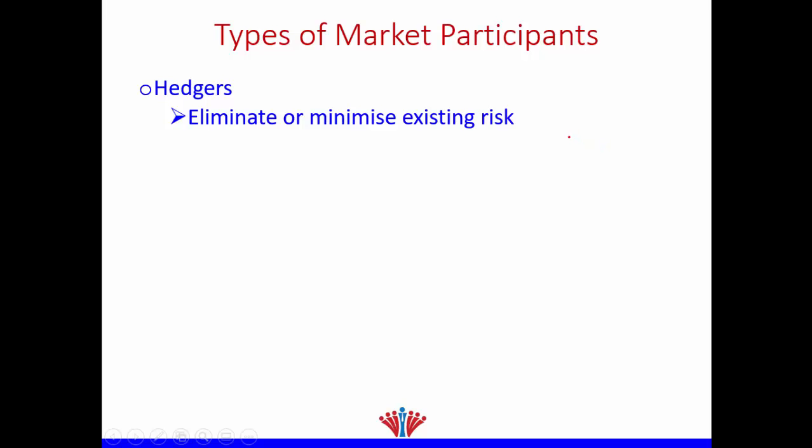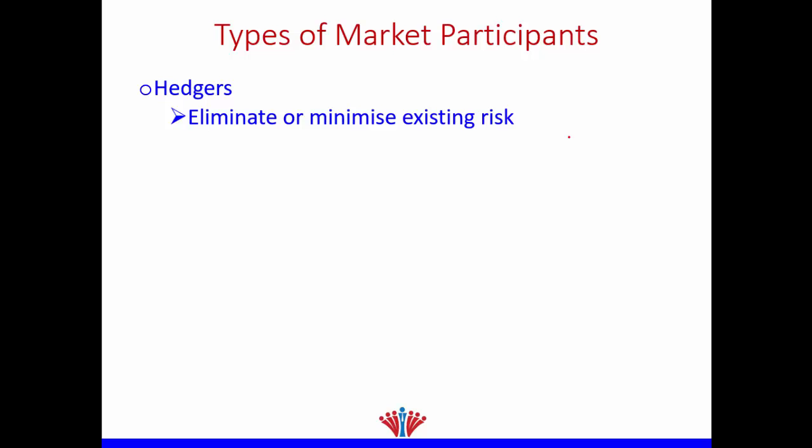We have three types of market participants, which means the players in the market who buy and trade derivatives. The first type is called hedgers. So what do we mean by hedgers?